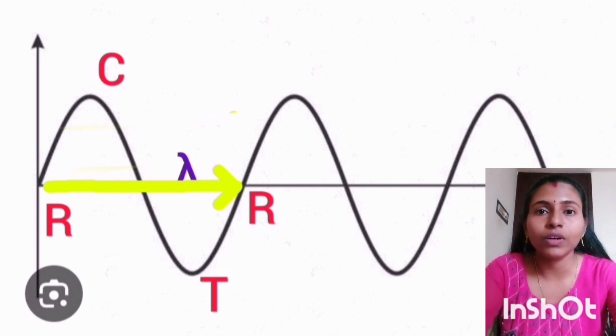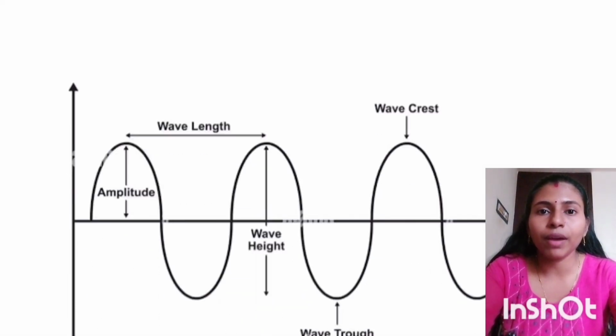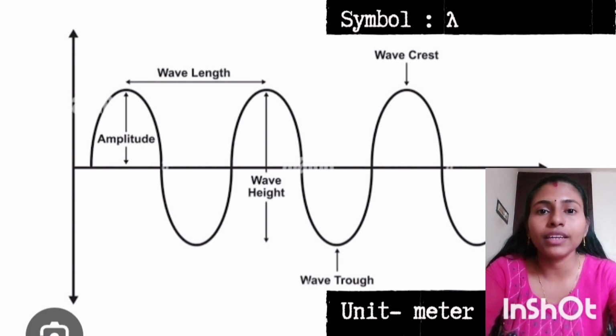It is termed as one complete vibration. Or simply we can say that the particle moves up, down and back to its starting point. So, the wavelength is the distance traveled by the wave by the time a particle completes one vibration.